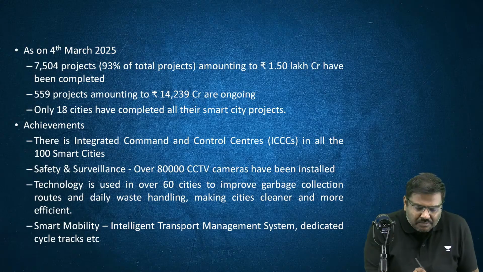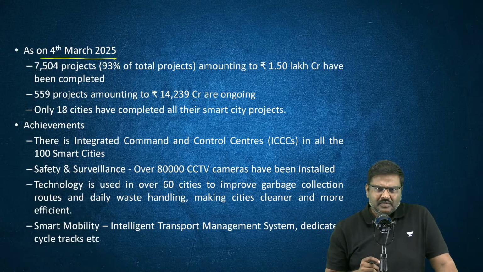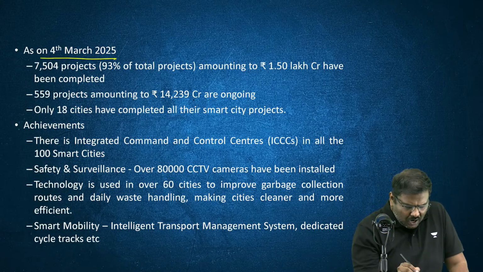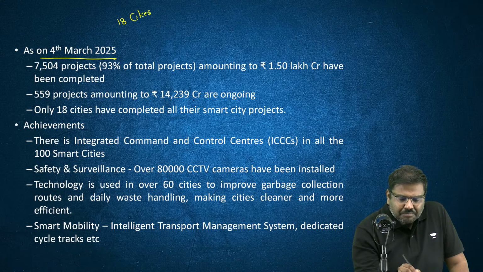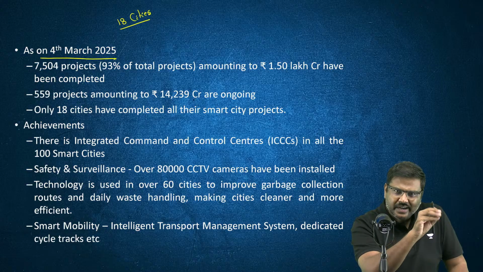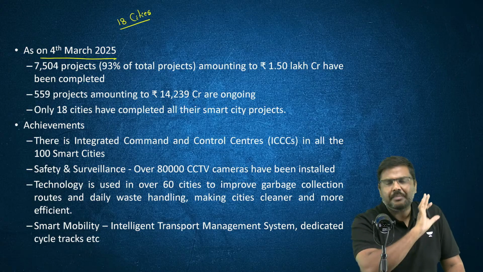As of 4th March 2025, out of 100 cities, remember, only 18 cities have completed all the projects which were identified under the Smart Cities program.